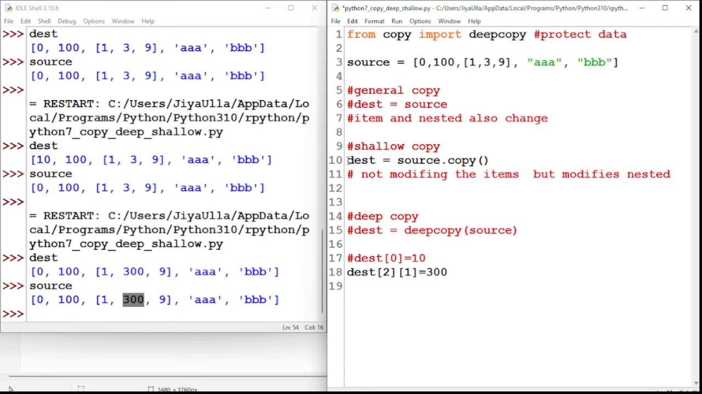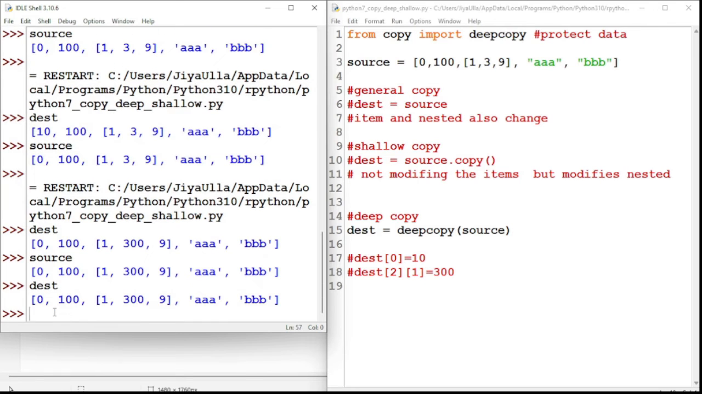Deep copy we will do with the help of the deepcopy function, which is provided by the copy module. That could be done like this. This is how we will do deep copy. Here I am copying the data from source to my destination, and I am storing it in the variable dest. Let's see what is there in source and destination on copying the data.